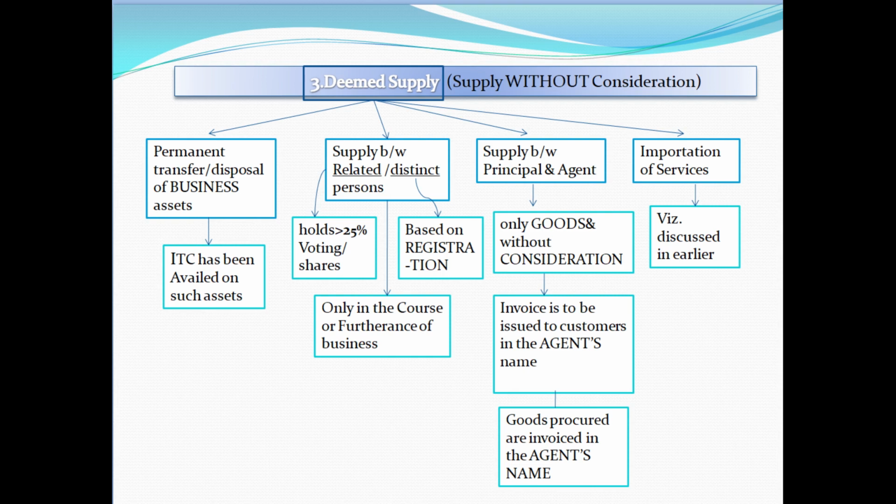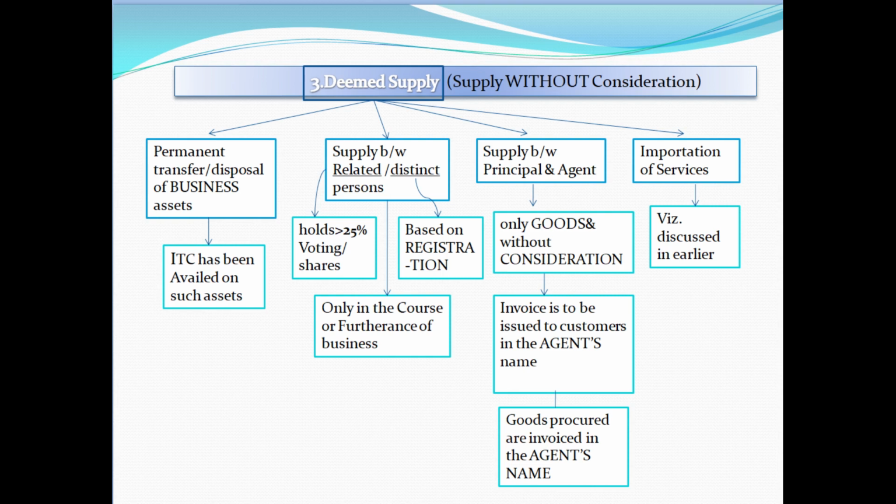Here, distinct persons are classified according to the registrations. Since GST is PAN based, a supplier is liable to register in each state or union territory where he makes taxable supply under the same PAN. If he has multiple places of business in the same state or a different state and has registered in those places, he is considered a distinct person. The same place of business in the same state is not considered a distinct person.